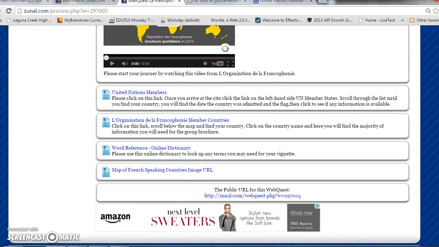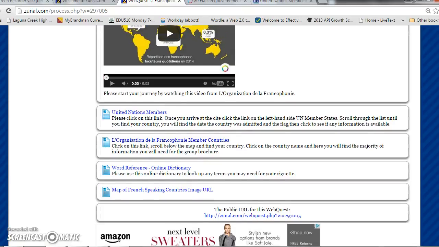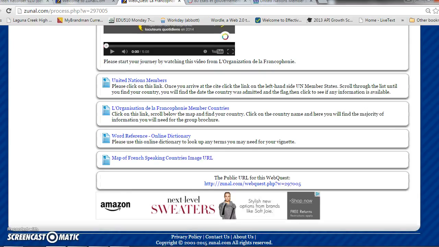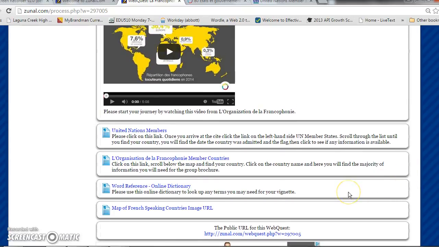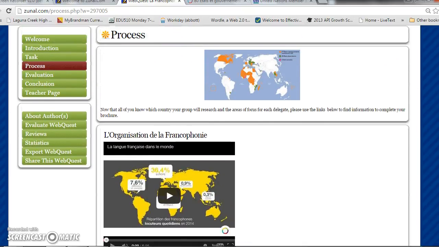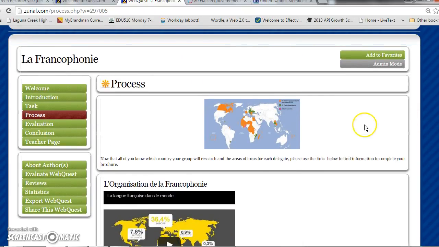Now remember, if you need to do any additional research for pictures online to represent the currency or the city, or you need to find any additional information about the maps or map information, foods, or holidays, you want to do a broader internet search. But these links are going to give you the basis for the information for your brochure. Also, we have the Word Reference Online Dictionary, and this will help you. This link will take you to your online dictionary where you can search words in English or in French and gather definitions, etc. that you may need.